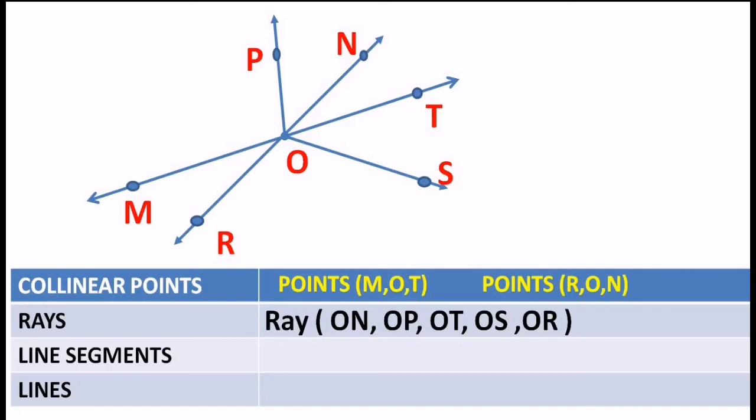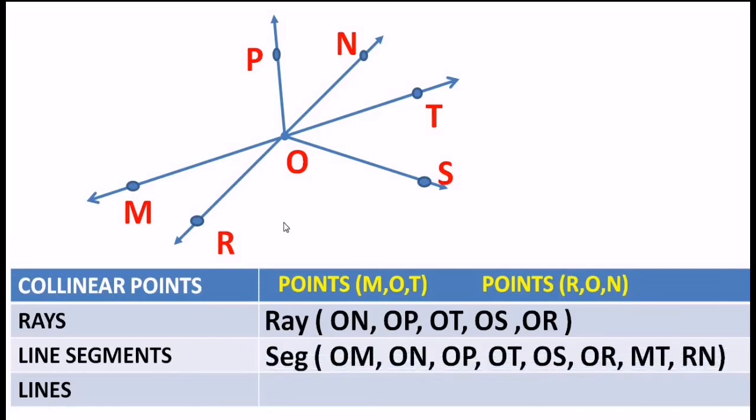And for your information, if you remove the part of the ray which is after the point M, and consider only from O up to M, then that is a segment. In this way we can write the names of the line segments also.